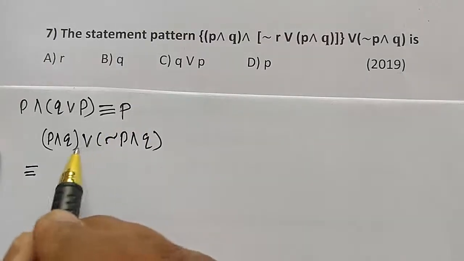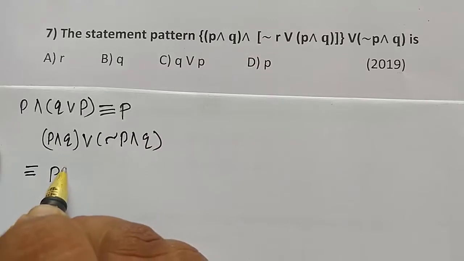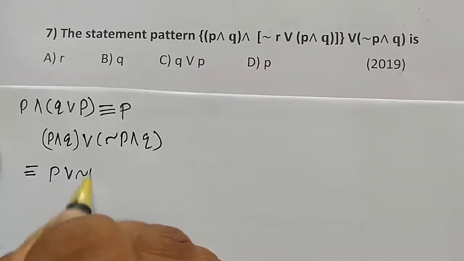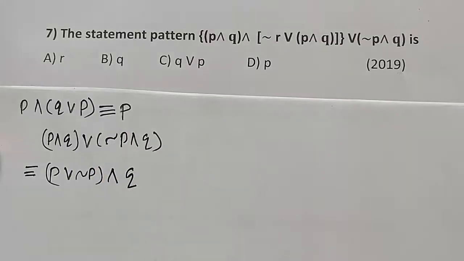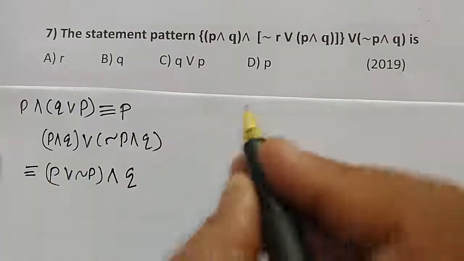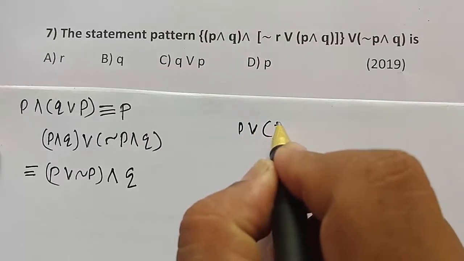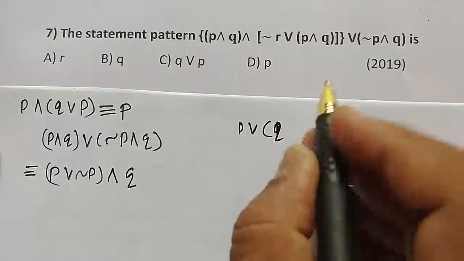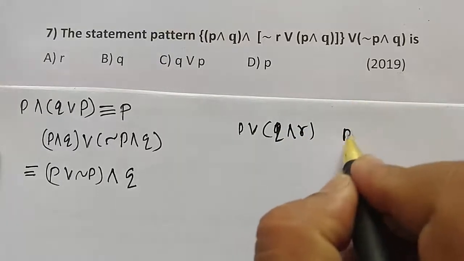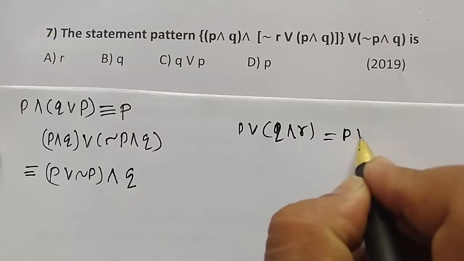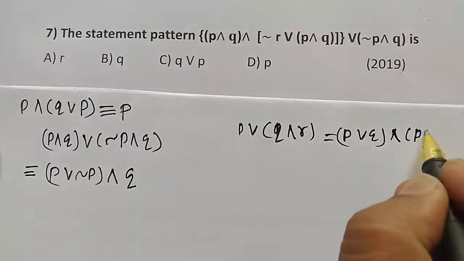Therefore, by distributive law, (P or negation of P) and Q. By distributive law, we know that P or (Q and R) is logically equivalent to (P or Q) and (P or R).